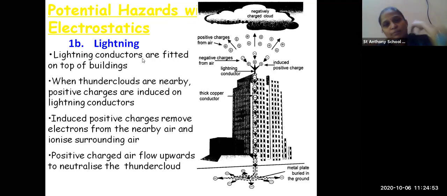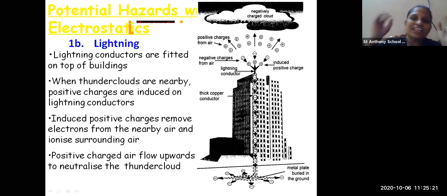Now here in the picture you can see a metal plate buried in the ground at the base of the building, carrying all negative charge, and its opening is at the top of the building, which is known as the lightning conductor. Here you can see some positively charged as well as some negatively charged particles in the air.